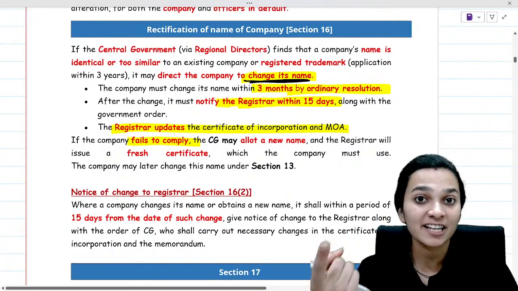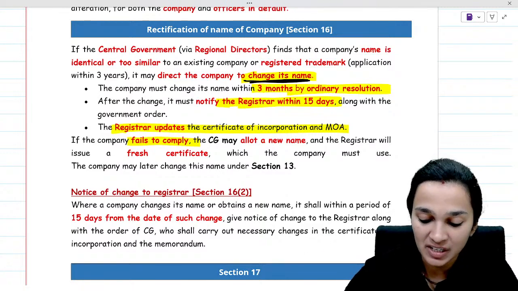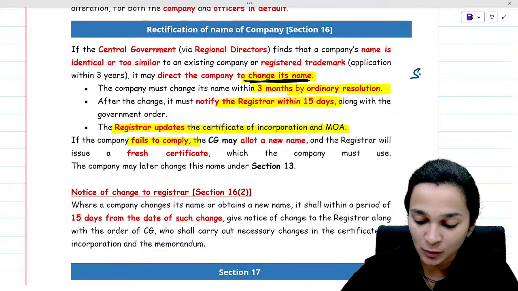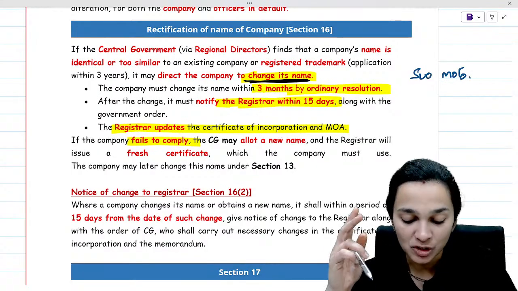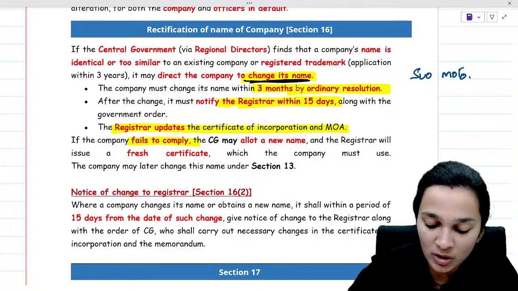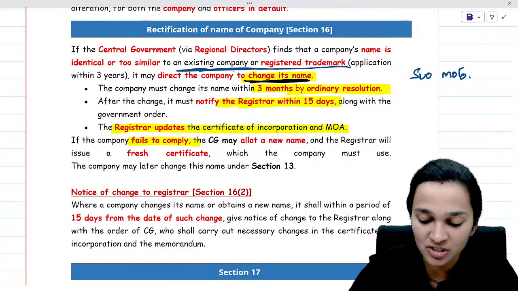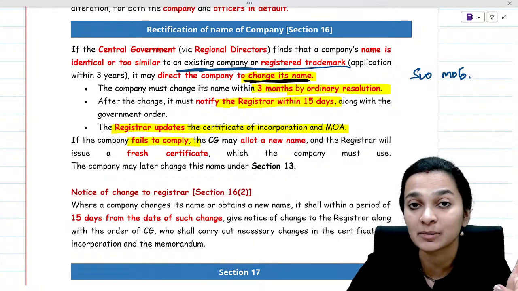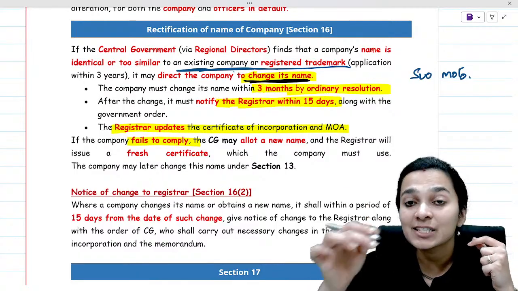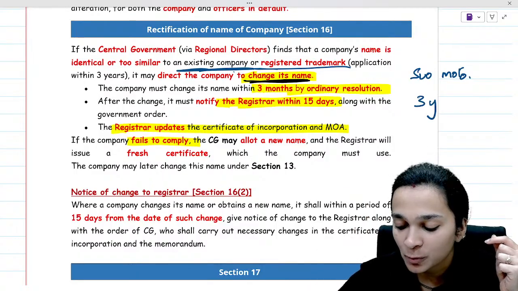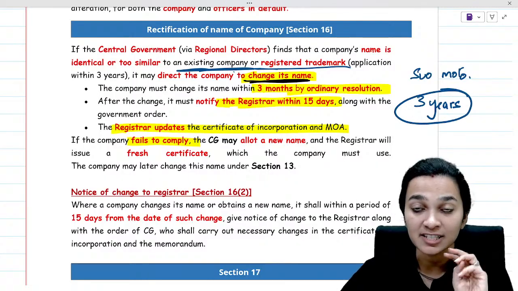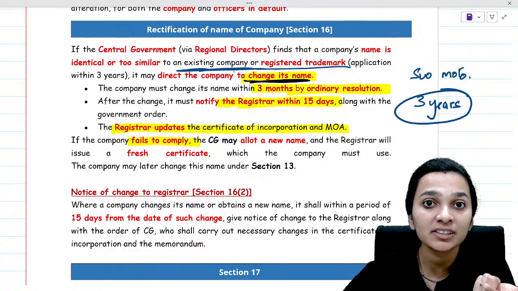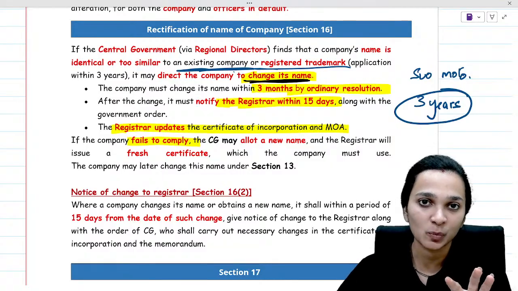One, where it itself finds out, suo motu, that the company has been incorporated with a name which is very similar. Or the second situation could be where a person who holds a company or registered trademark which is very similar to the name of the company makes an application to the registrar within 3 years of incorporation of the company. Only within 3 years.